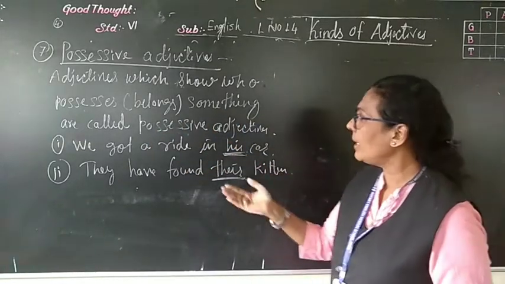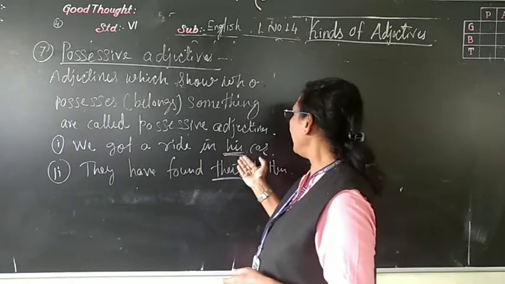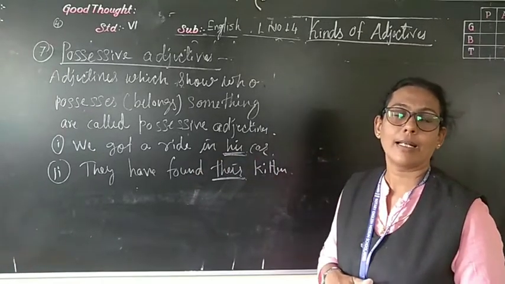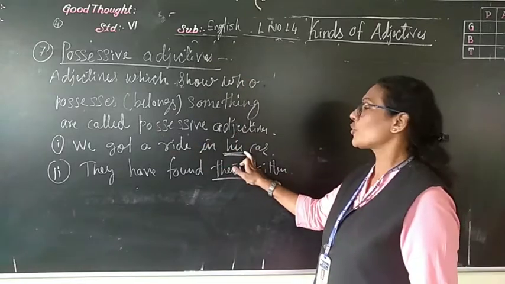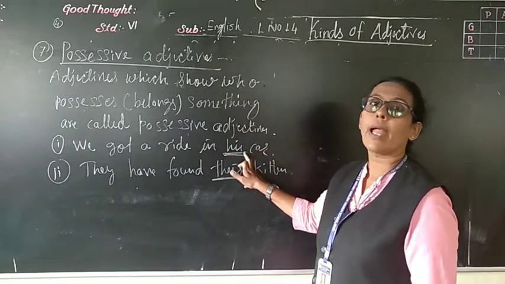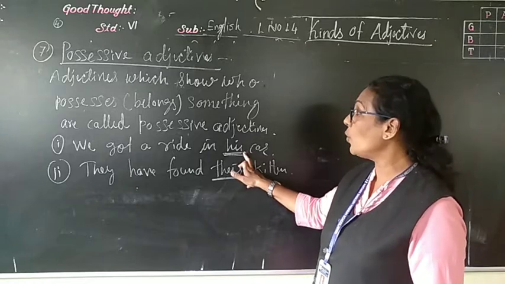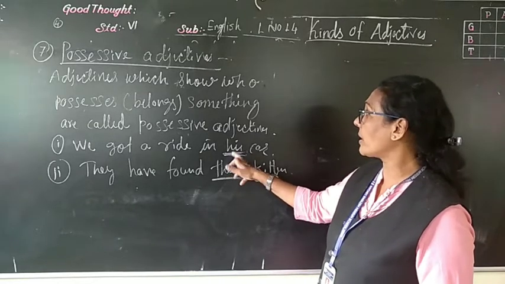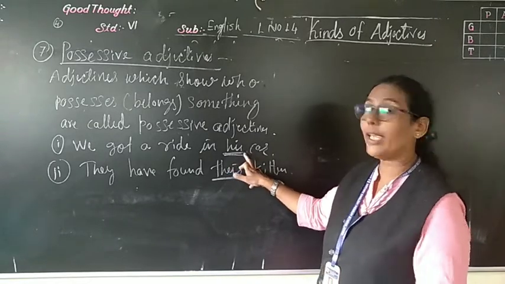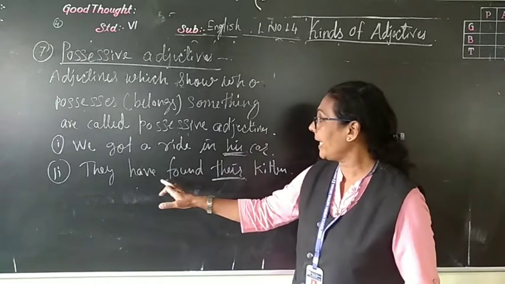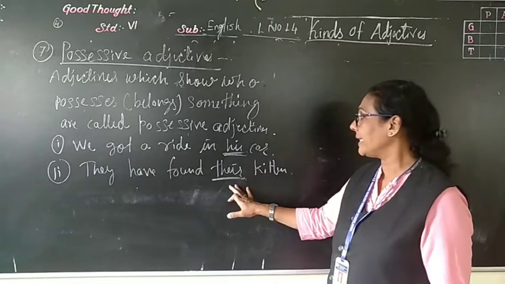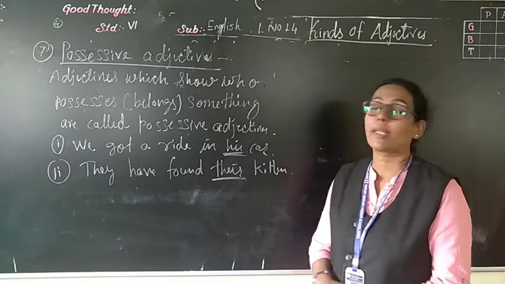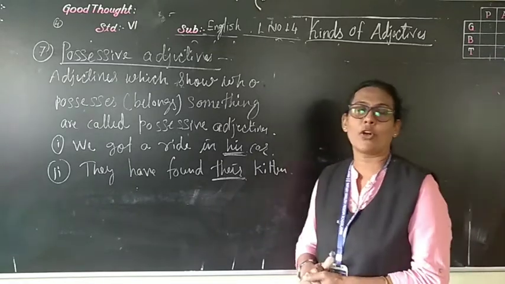For example, we got a ride in his car. In his, whose car? In his car. So that is a possessive adjective, telling about whose car. Another example: they have found their kitten.